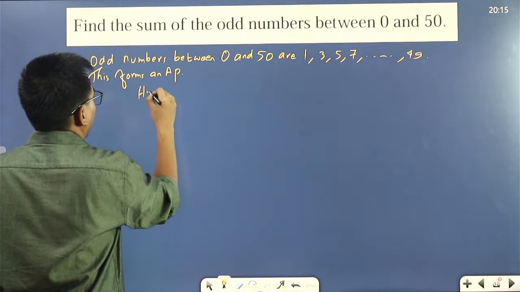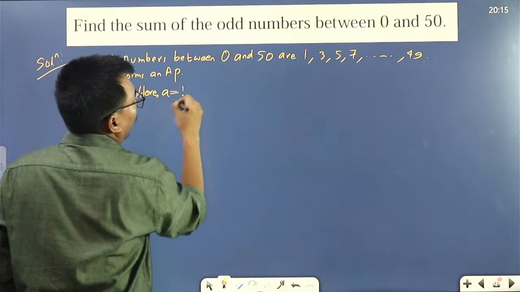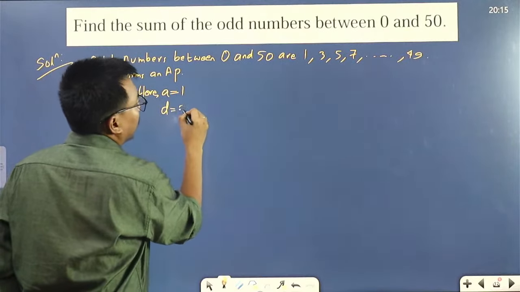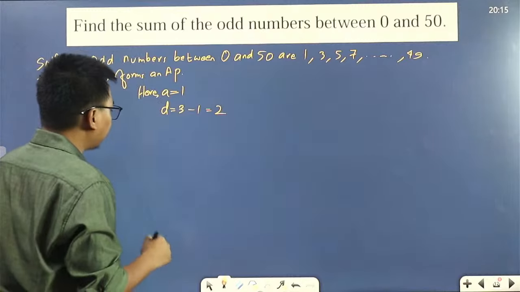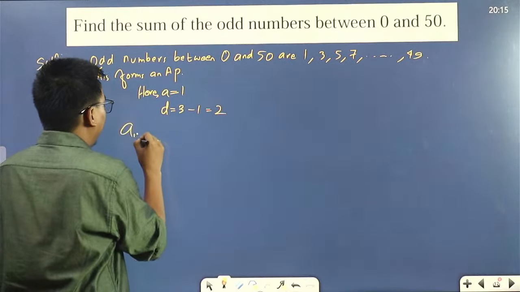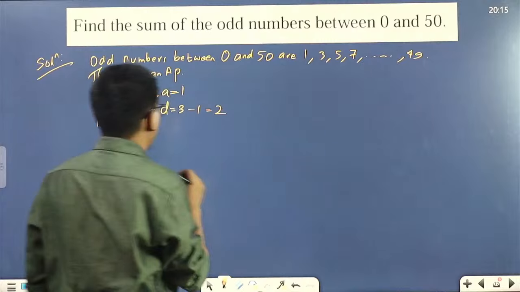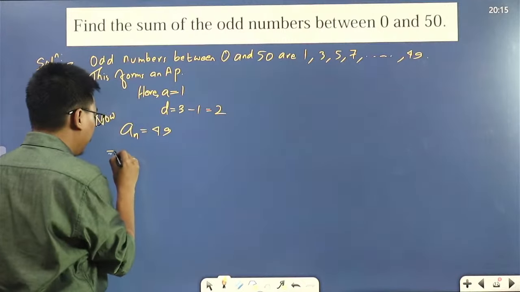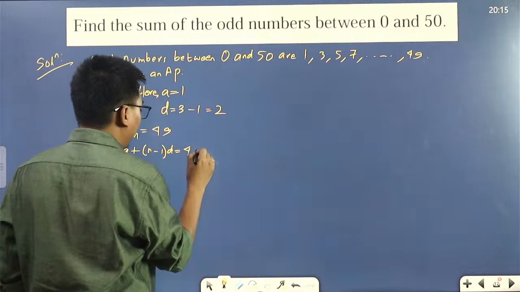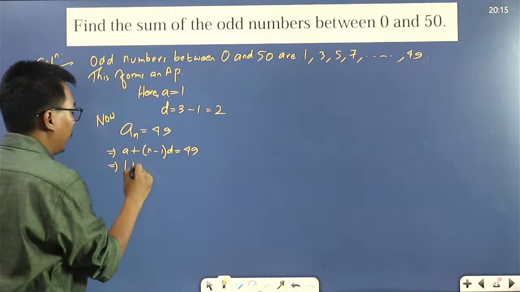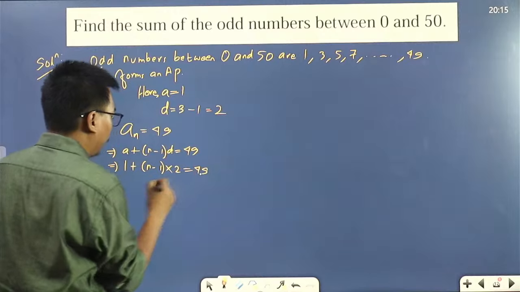So here, A will be equal to 1. D is 3 minus 1, which is 2. Now, AN. What is the nth term here? Last term is 49, so AN is 49. So we'll use the nth term formula, which is A plus n minus 1 D. The value of A is 1. N minus 1 into D, which is 2, is equal to 49.